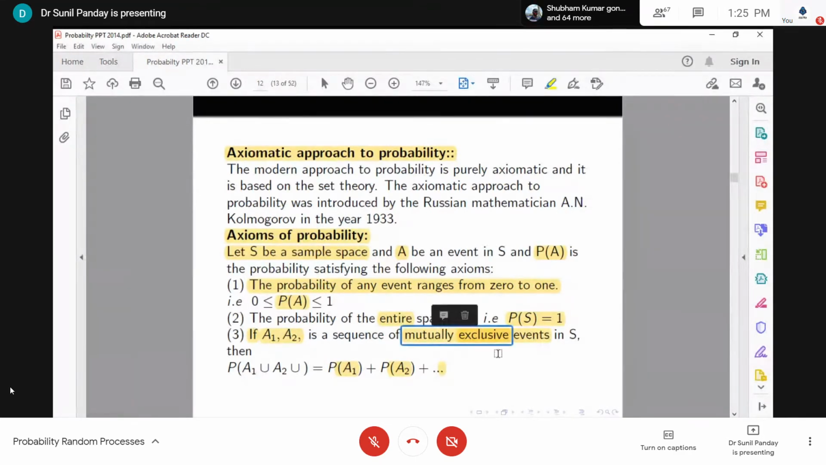So here you should know what mutually exclusive means. Mutually exclusive means A1 intersection A2 is empty. They are pairwise disjoint. It means Ai intersection Aj is empty for i not equal to j.